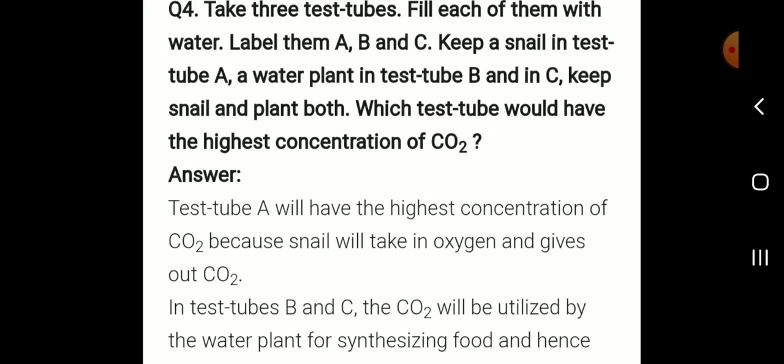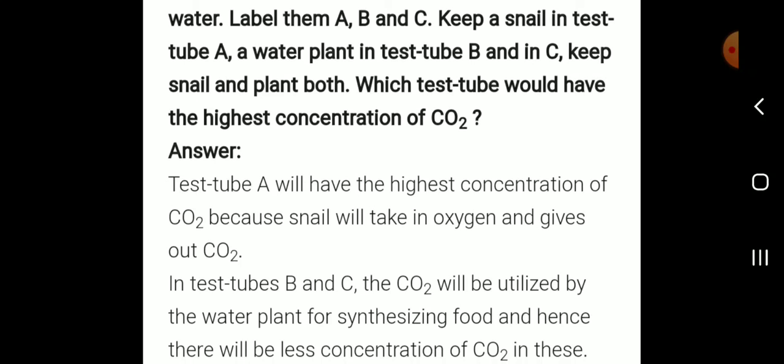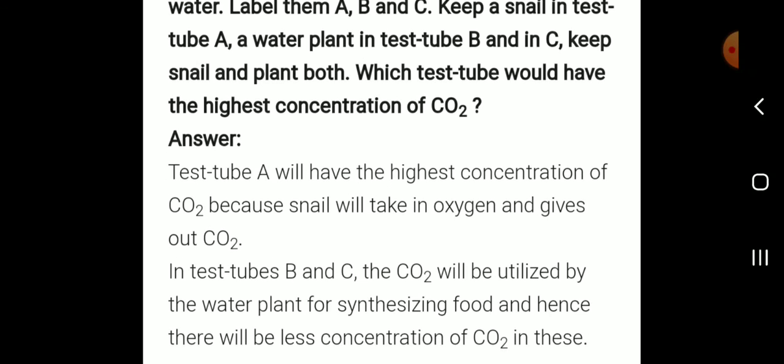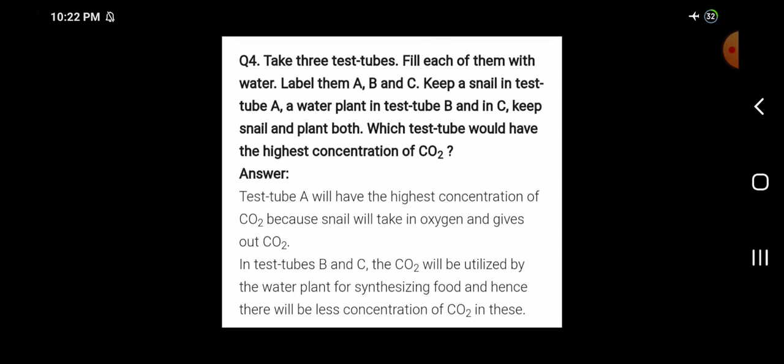Answer: test tube A will have the highest concentration of CO2 because the snail will take in oxygen and give out CO2. In test tubes B and C, the CO2 will be utilized. CO2 means what? Carbon dioxide. It is utilized by the water plant to synthesize food and hence there will be less concentration of CO2 in these.